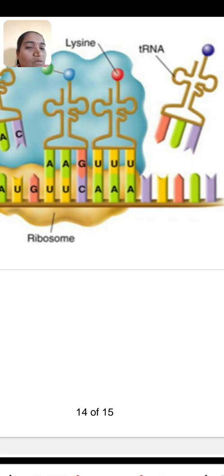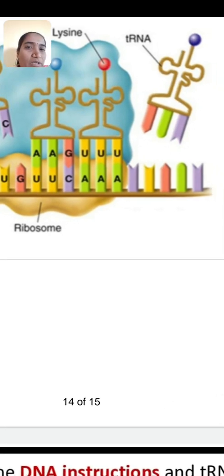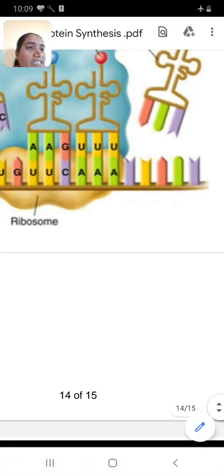Once again, a new arrival of an AA-tRNA molecule takes place. There is codon-anticodon pairing, formation of a peptide bond, and the tRNA molecule leaves from the E site. Okay, this process is known as elongation.